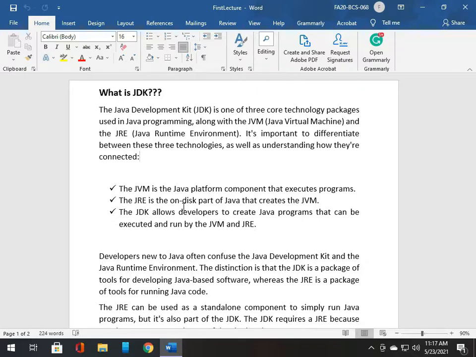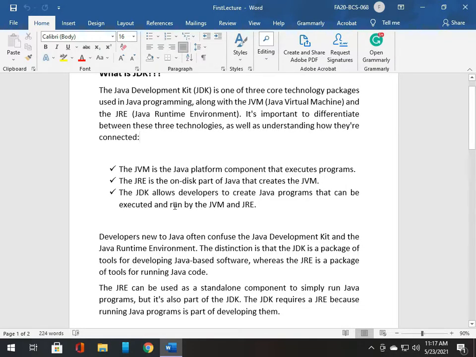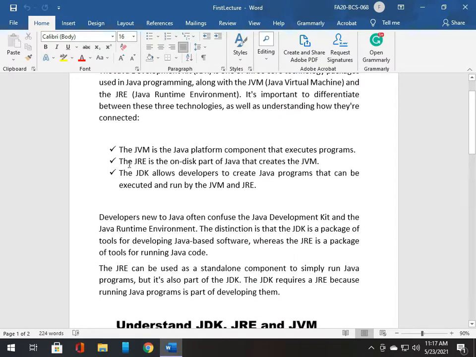So what is JVM? JVM is the Java platform component that executes programs. So JVM helps us to execute our programs. So what is JRE? JRE is the on-disk part of Java that creates JVM. So what is JDK? We can say that JVM plus JRE is equal to JDK. JDK contains JRE and JVM.